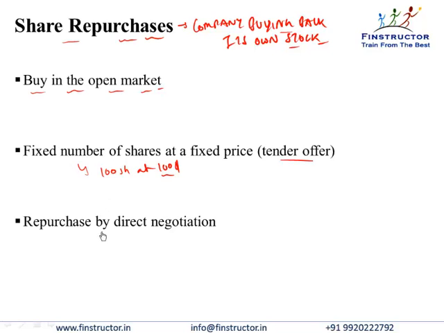And finally, companies can directly negotiate with some large shareholder or one large investor and fix a price and purchase the shares from him. That's called repurchase by direct negotiation. Either way, the impact is the same. The company buys back some shares, pays some of its cash out, and extinguishes the shares or reduces the number of shares outstanding.